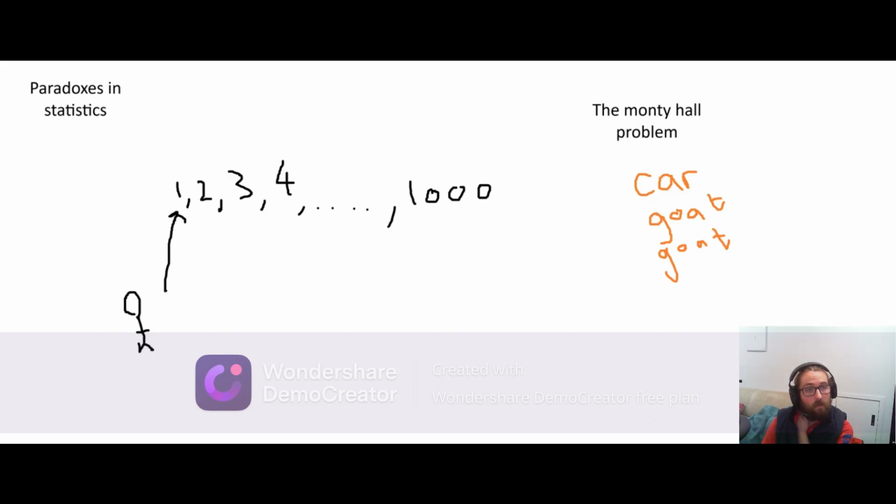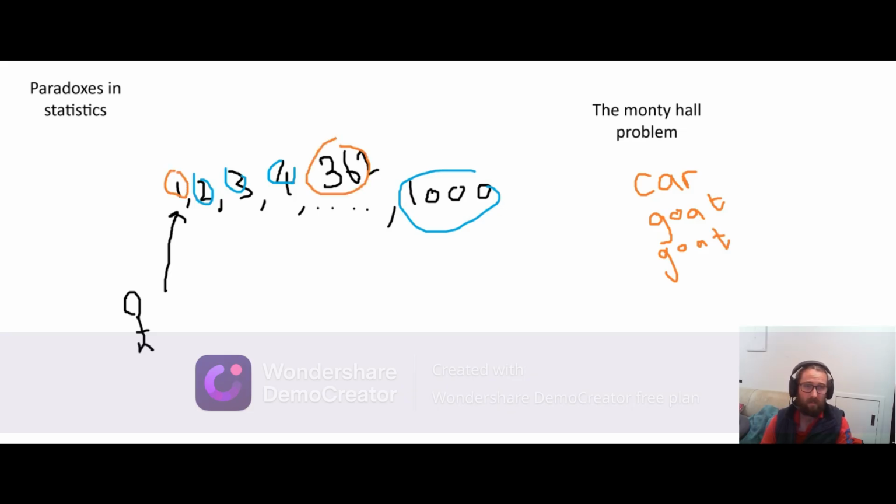But then let's say the host has to reveal 998 doors that had a goat in them, right? In the same way as the 3-door game. He's basically going to leave you with one other option. And let's say he opens up door 2, door 3, door 4, and all the doors besides door 1 and, except, he happens to leave door 362. So now your options are, do you want to keep door 1? Or do you want to switch to door 362?